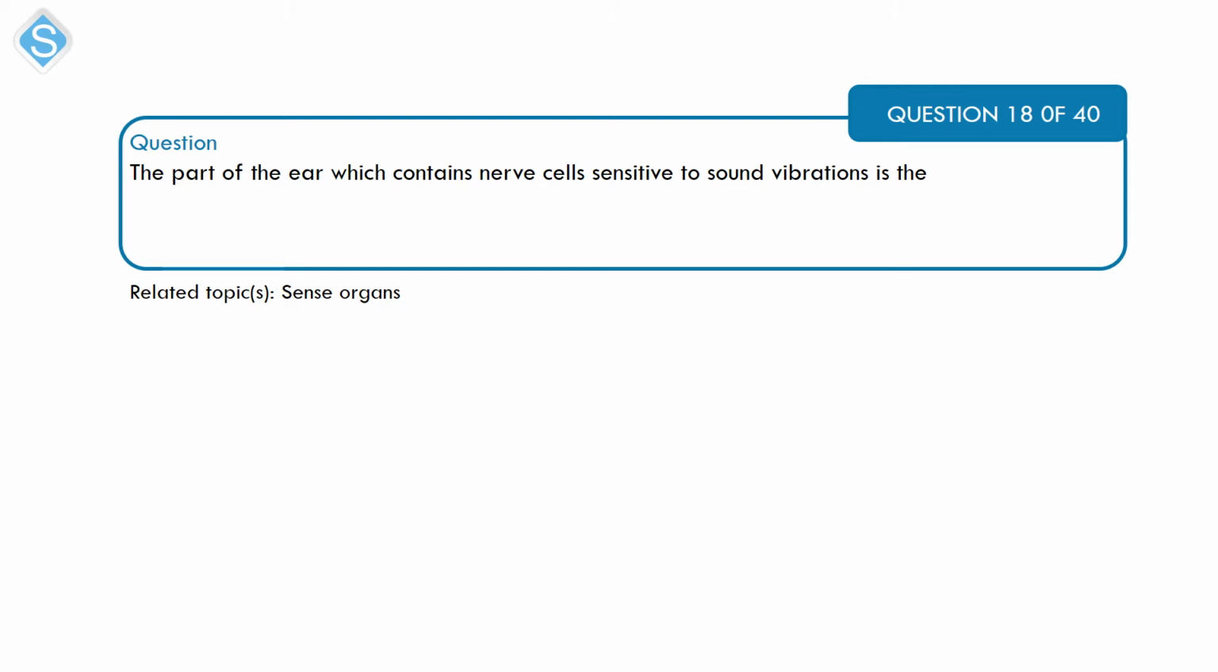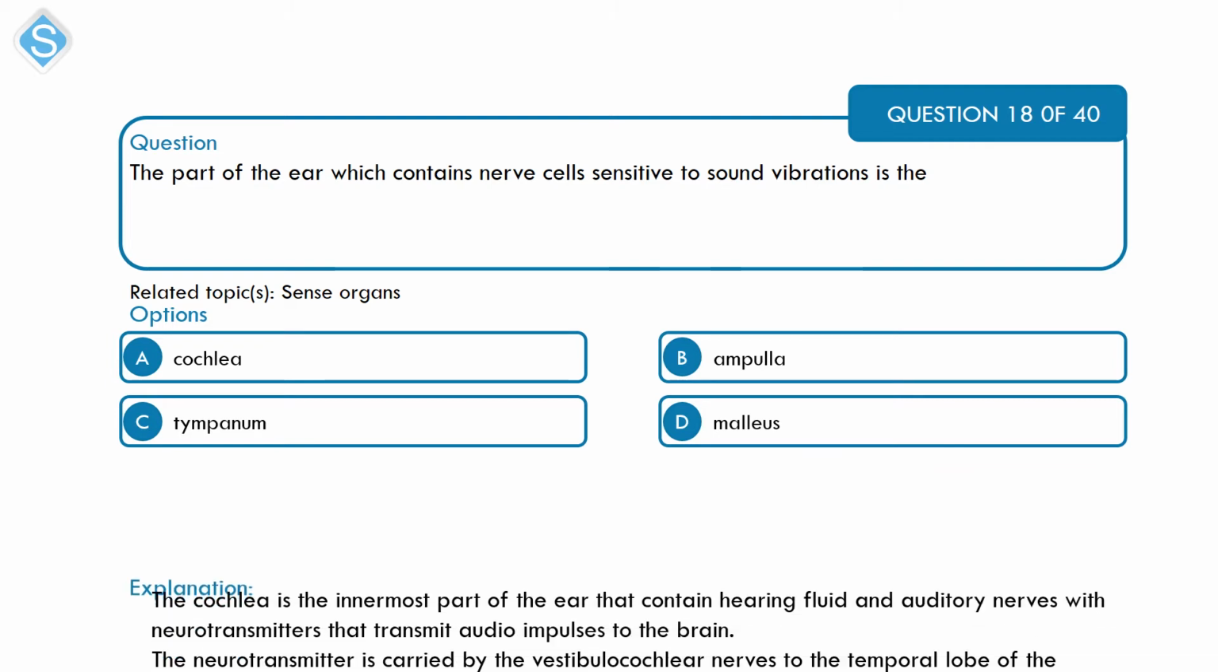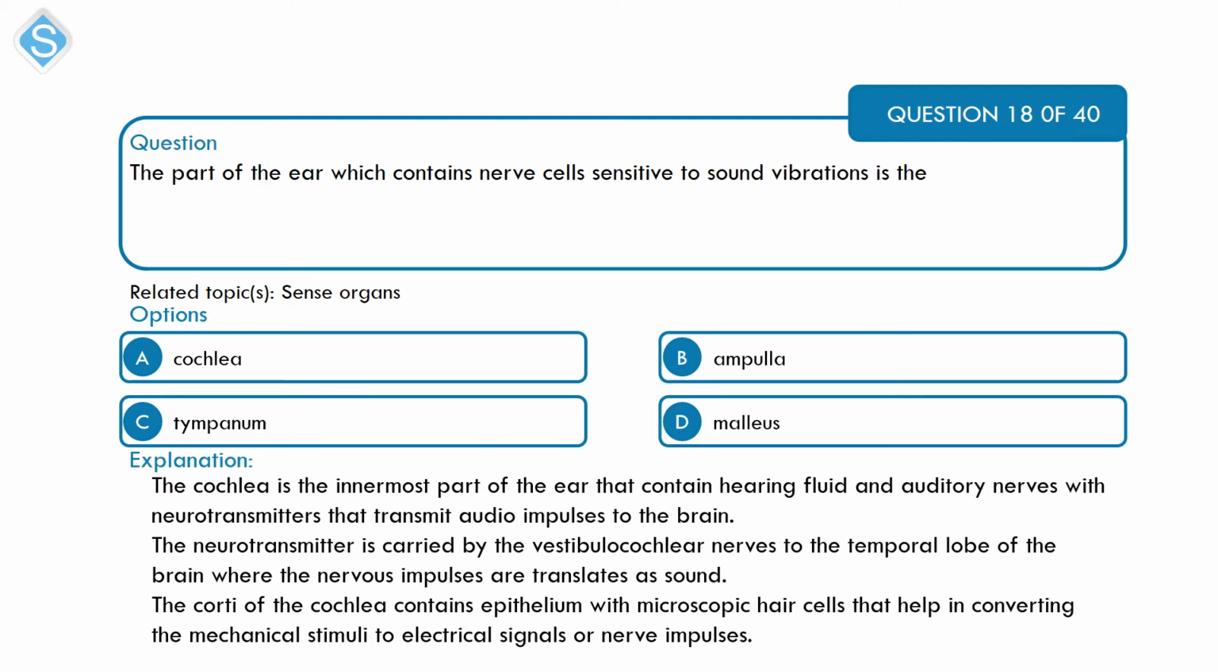Next is on sense organ. The part of the ear which contains nerve cells sensitive to sound vibrations is the A, cochlea, B, ampulla, C, tympanum, and D, malleus. The cochlea is the innermost part of the ear that contains hearing fluid and the auditory nerve, which contains neurotransmitters that help to transmit audio impulses to the brain for interpretation. A is the correct option.